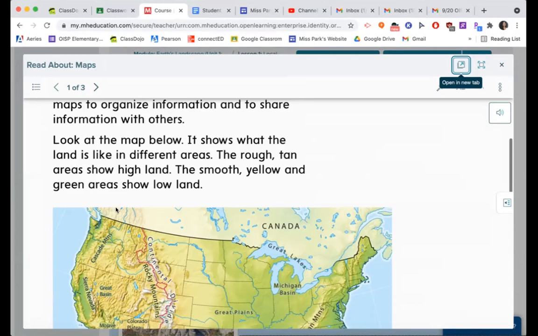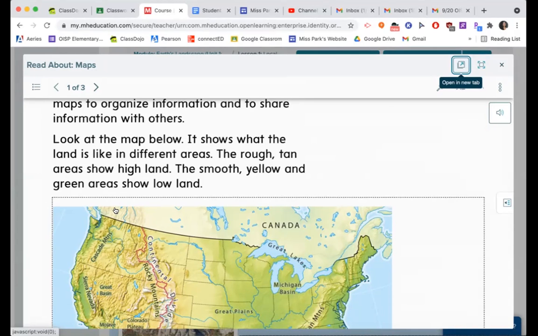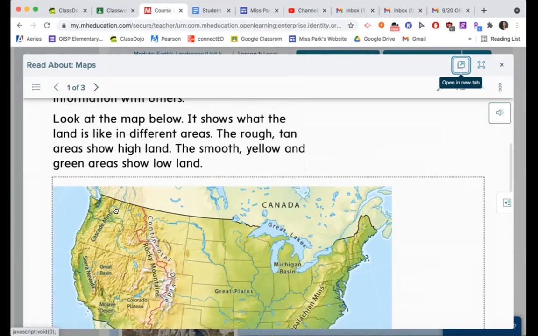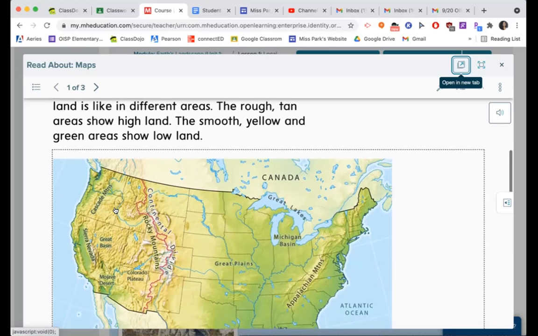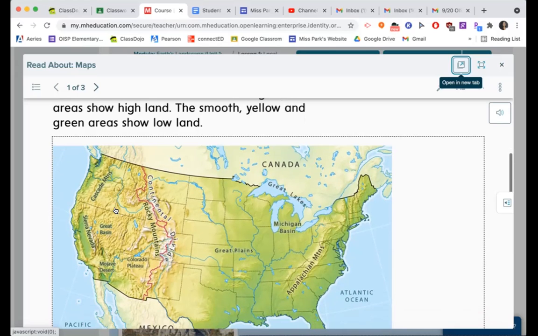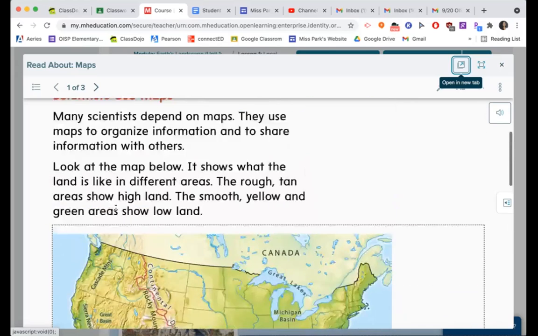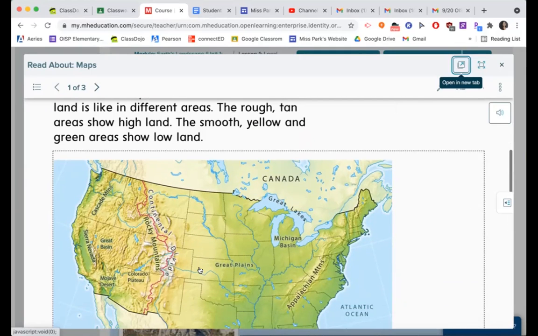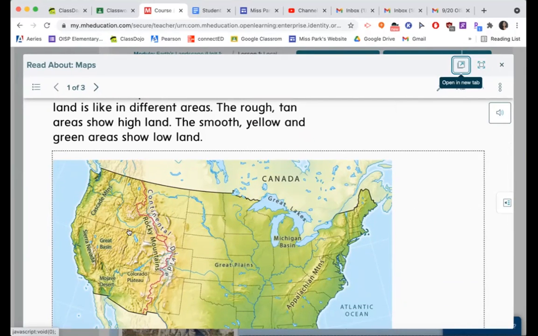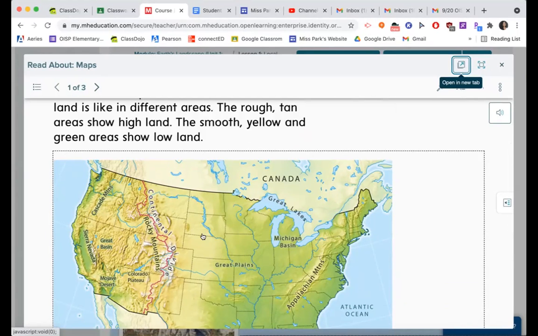Look at the map below. It shows what the land is like in different areas. The rough tan areas show highland. The smooth yellow and green areas show lowland. So let's look at it again. The rough tan areas show highland. So these areas are all highlands. And we know that also because look at what it says. These high areas right here are the Rocky Mountains. The smooth yellow areas, like right here, show lowland, like the Great Plains.